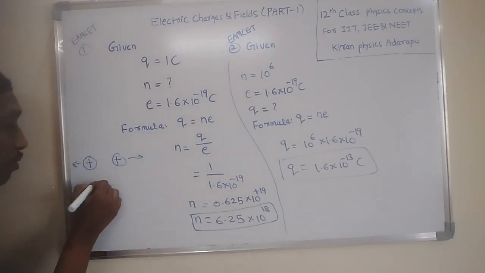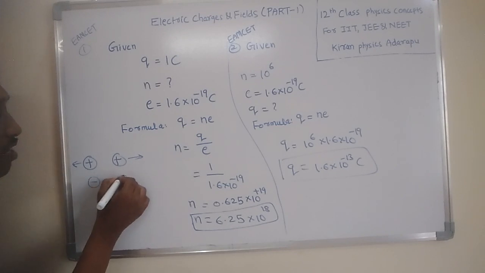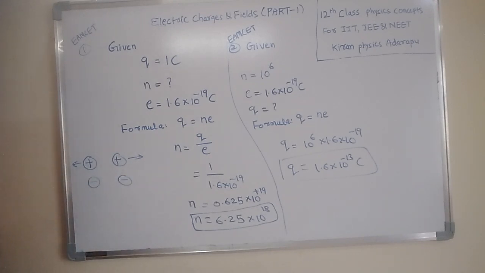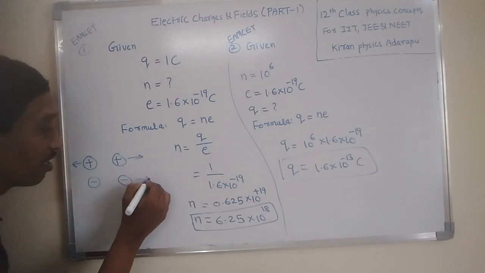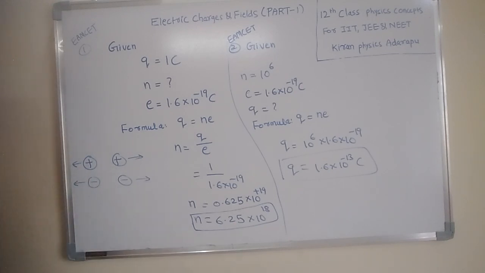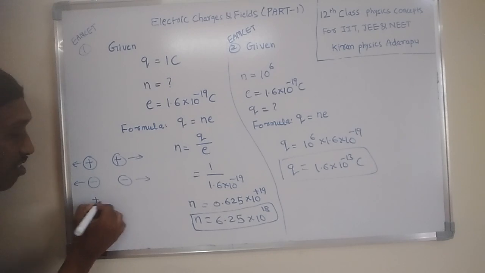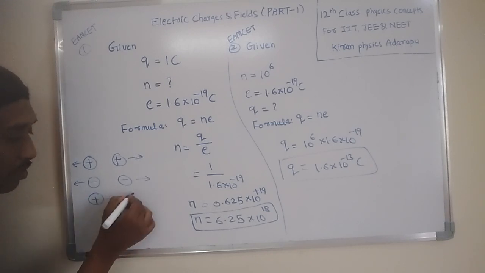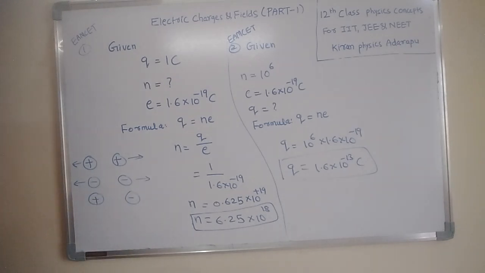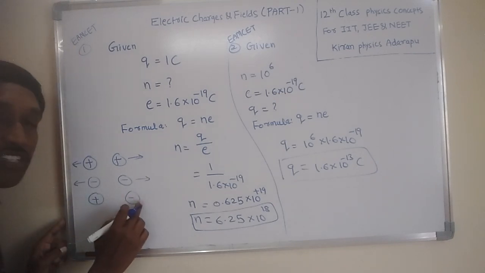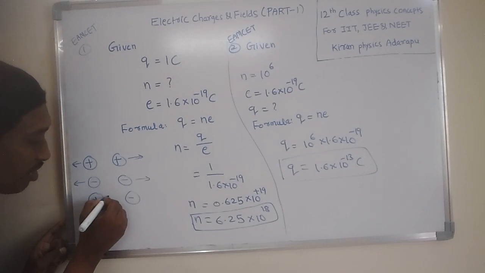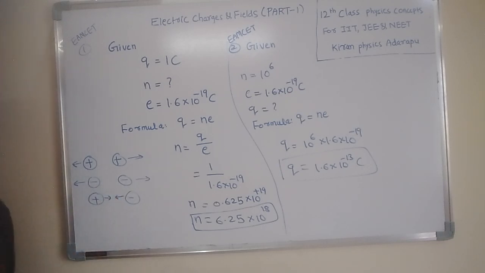If you consider two negative charges, they are also the same charges, they are like charges. That's why they repel each other. This is the third property. If you consider unlike charges, that means opposite charges, positive and negative charge. Positive and negative charges attract each other because they are unlike charges.